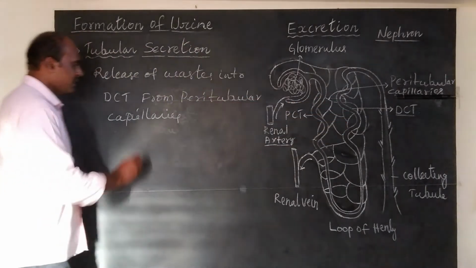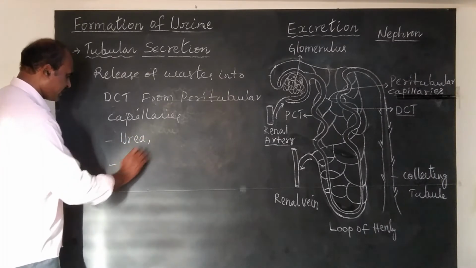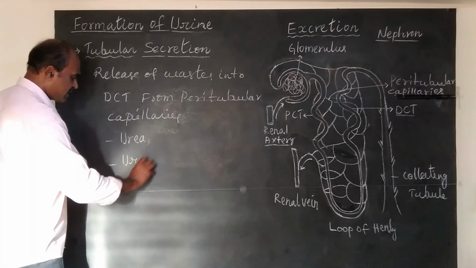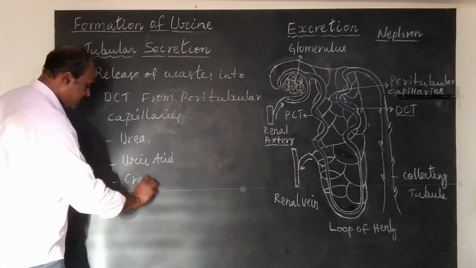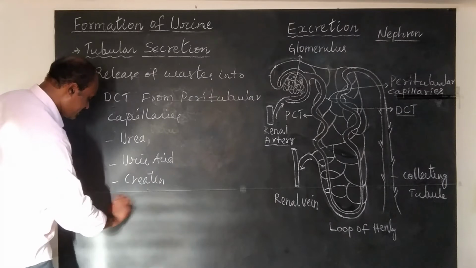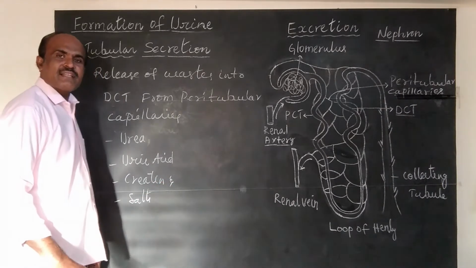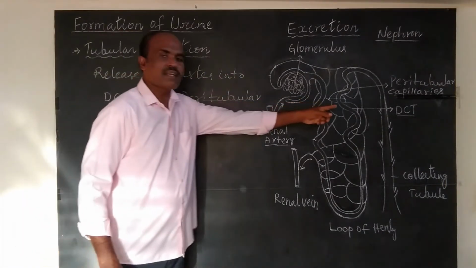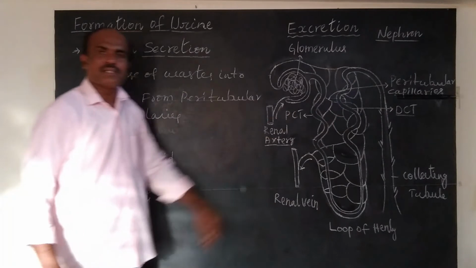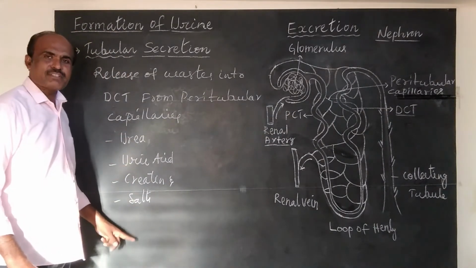The waste materials are urea, uric acid, creatine, and salts. So these are the waste materials released into or secreted into distal convoluted tubule. So as a result, urine consists of these waste materials.